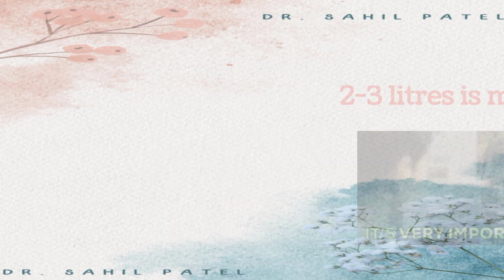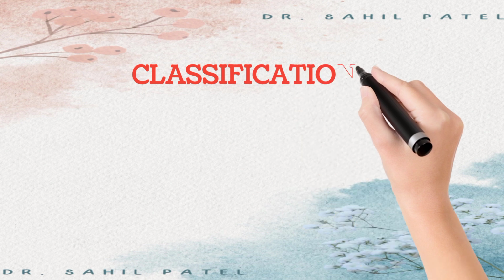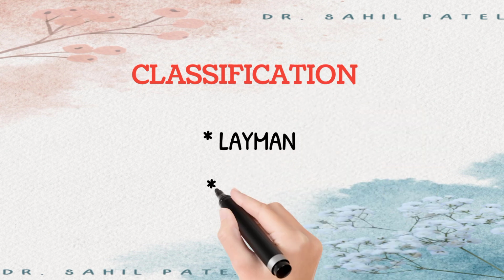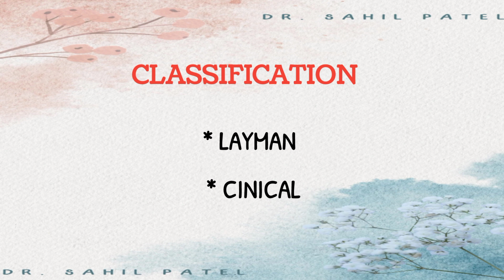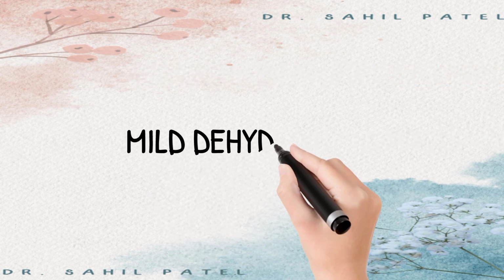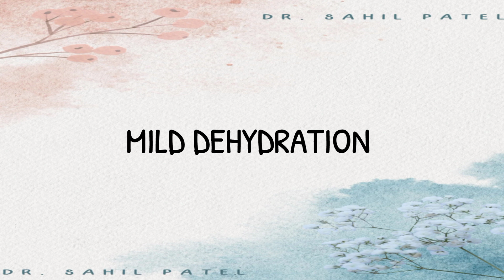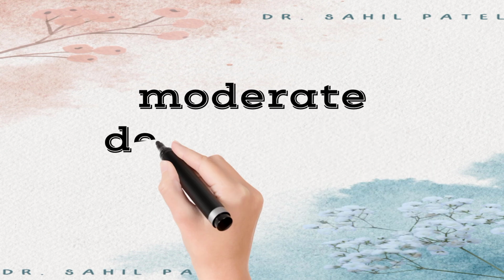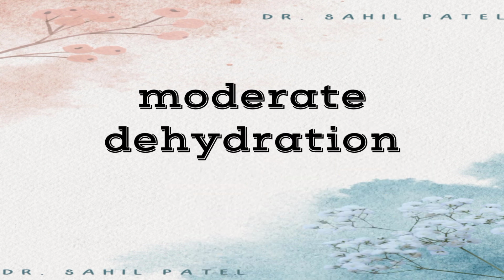So let's go for the classification. Classification is based on two types. The first one is that dehydration is of three types. First is mild dehydration. It occurs when fluid loss is about 5% of total body fluids. Dehydration is not very serious and it can be treated by rehydration by oral intake. Second is moderate dehydration, which occurs when fluid loss is about 10%. Dehydration becomes a little serious and immediate treatment should be given for this type of patients.